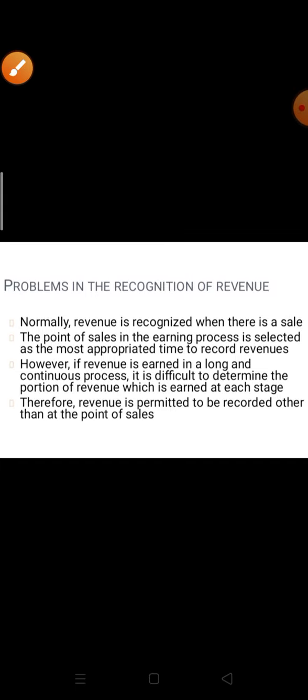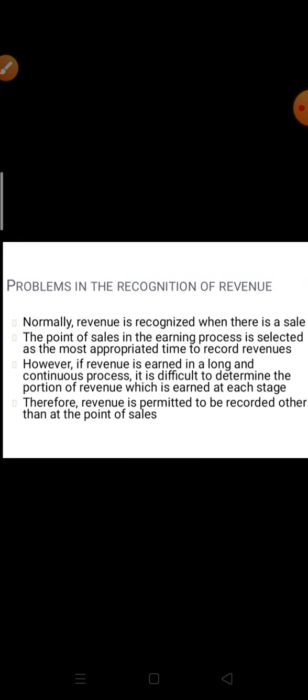Some problems are there in the recognition of revenue. It means we face some difficulty in recognizing our revenue. Revenue is recognized when there is a sale, normally. The point of sale in the earning process is selected as the most appropriate time to record revenues.